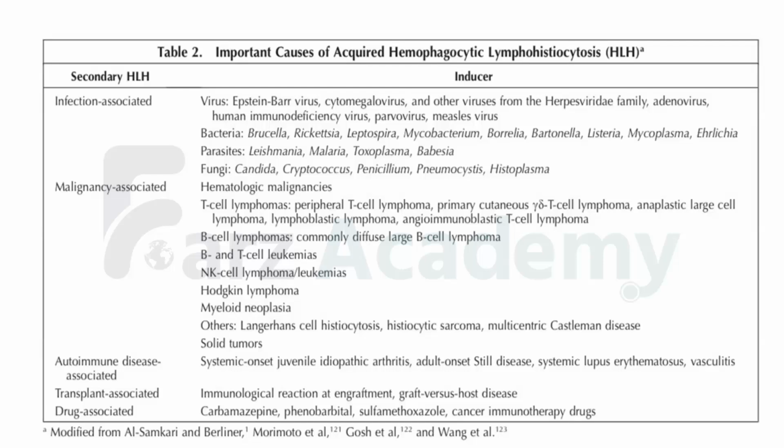So you need to differentiate whether it is infection related, malignancy related, autoimmune disease related, transplant associated. Many a times it's a graft versus host disease patient spiking fever, not getting better, with persistent bicytopenia; you have to suspect HLH. Then drug associated: many hypersensitivity reactions, many cancer immunotherapy agents, drugs causing DRESS syndrome also cause HLH.